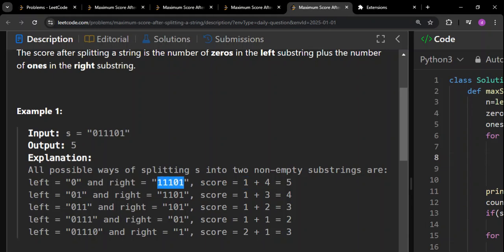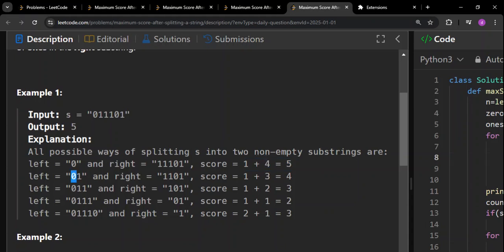What is the number of ones in the right substring? It is 4. So 1 plus 4 is 5. Okay, and let us see one more example also. Here, if you see, it is 0 1, and this is the left substring now, and the right substring is like this. Okay, 1 1 0 1.